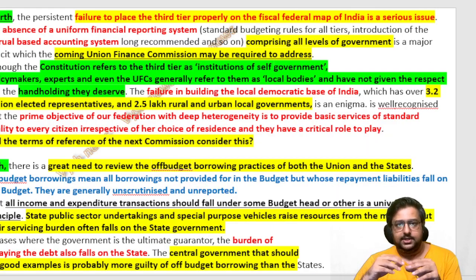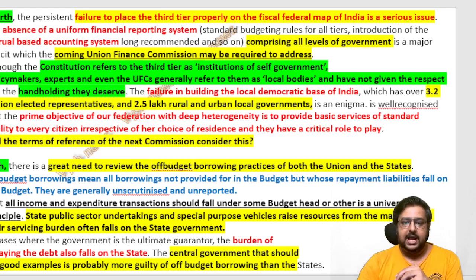Now the fourth and fifth, as I told, he told 5 issues. So the fourth issue, failure to place the third tier properly on the fiscal federal map of India is a serious issue. The absence of a uniform financial reporting system, meaning now it is about systems. We have the financial reporting system, our accounting systems, but they don't have global standards. It is not comprising all levels of government. Always you are talking center, state, Union Finance Commission, State Finance Commission, but for the local level there is no accounting system. And you are claiming self-government, but there is no respect given, no hand-holding or guidance given for them to improve. Then how will they improve?